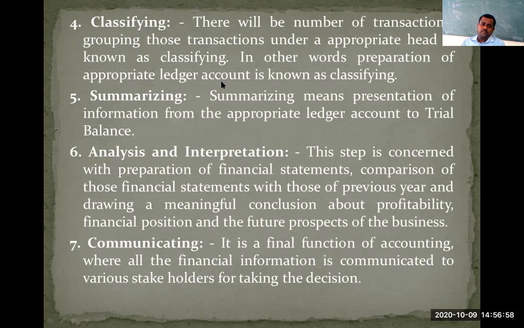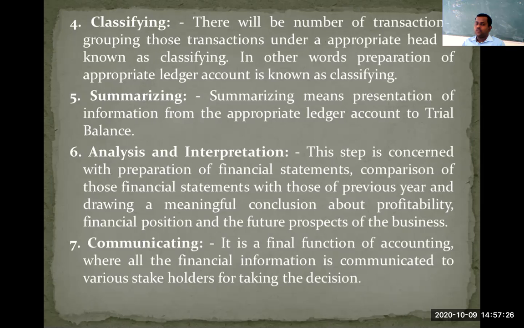So that particular function is called as what? It is called as analysis and interpretation. Once your trial balance is ready, you should refer to that trial balance and prepare the financial statements of the company. Later you need to compare this year's financial statements with those of the previous year in order to draw some conclusion. Interpretation is nothing but drawing conclusion. How to draw the conclusion?